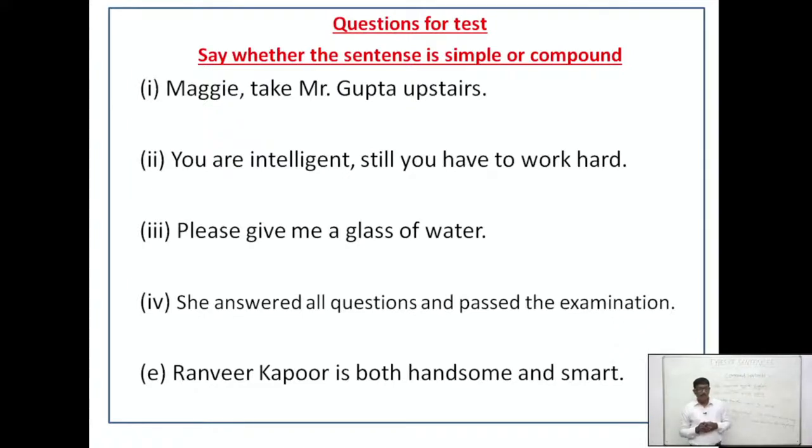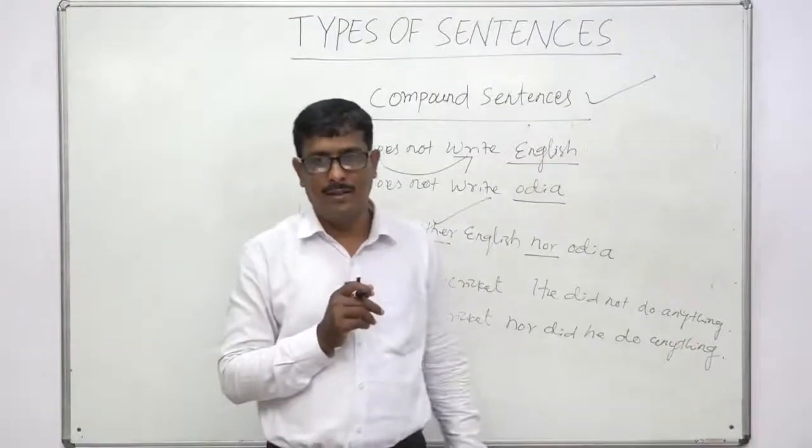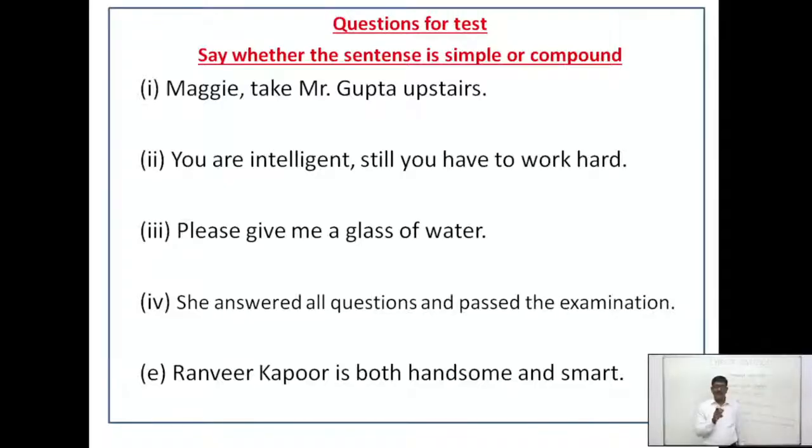Maggie, take Mr. Gupta's stay. Number 1. Who will say what kind of sentence it is, whether it is simple or compound? Very good. It is a simple sentence. Why? It is an imperative sentence, and here is one subject and one finite verb. If there is one finite verb, then we can say that it is a simple sentence.